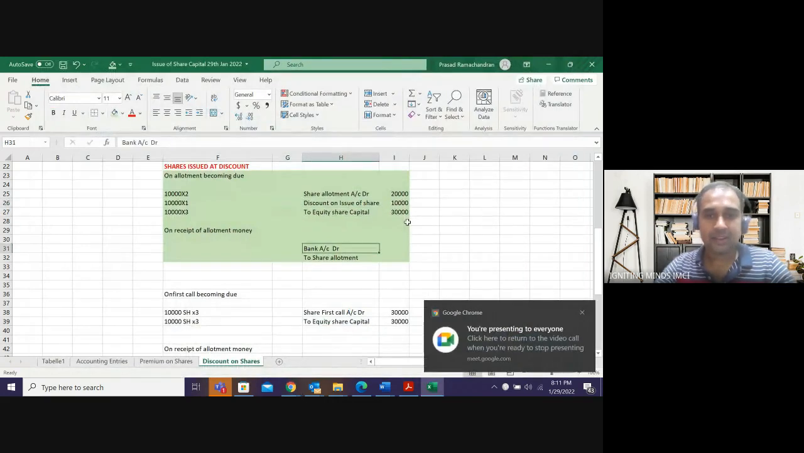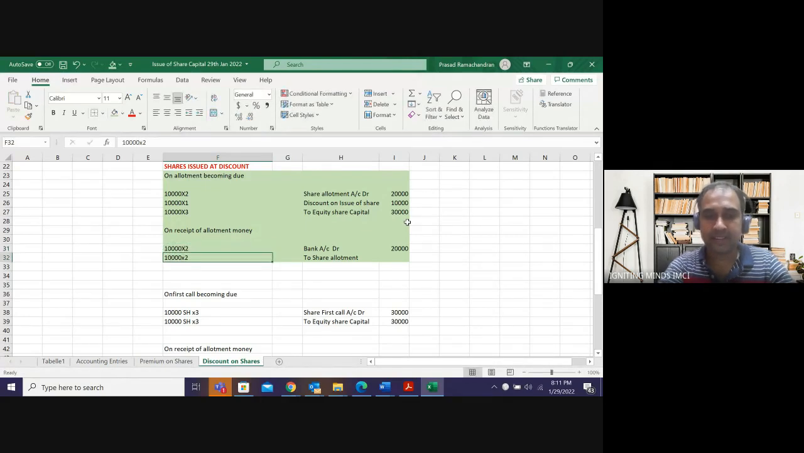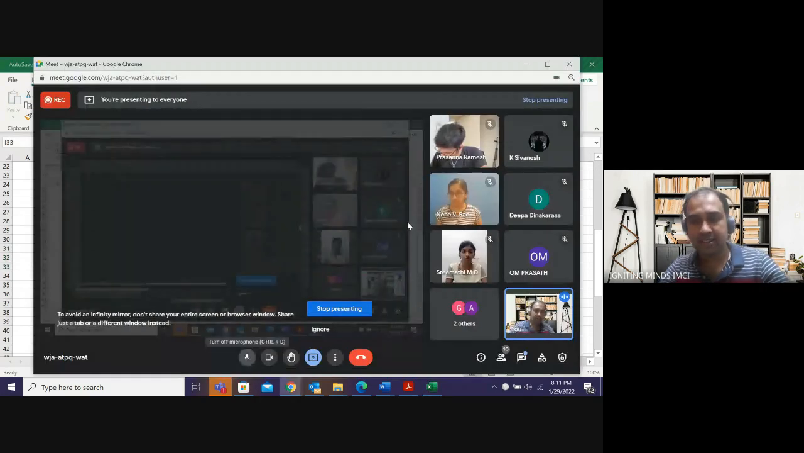So now bank account debit to share allotment. How much will I get, guys? In share allotment, how much is the amount that I'm supposed to get? 20,000. I will get only 20,000. So bank account debit to share allotment will be 20,000, assuming everyone is a good shareholder and pays me. I'm assuming that everyone pays me 20,000. We will come to the complicated cases later, when someone defaults or does not pay. For now, we are assuming everyone is going to pay. Any doubt?